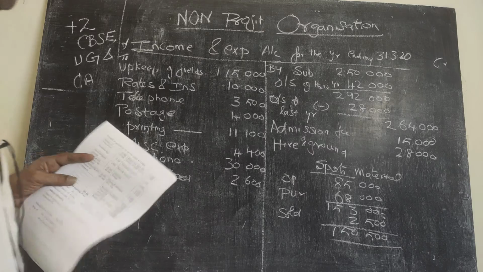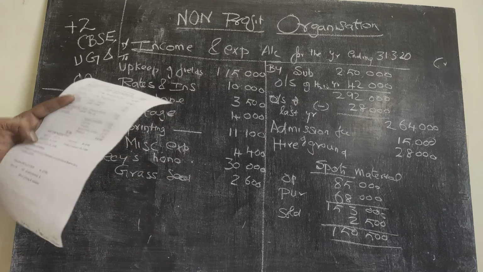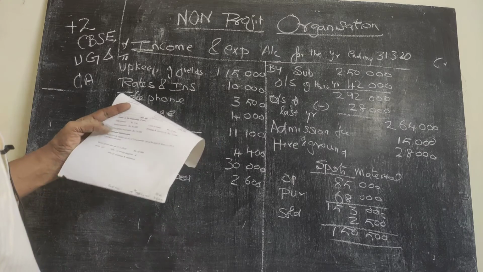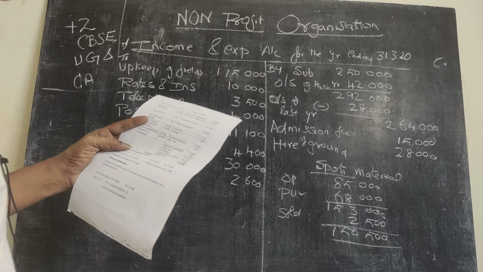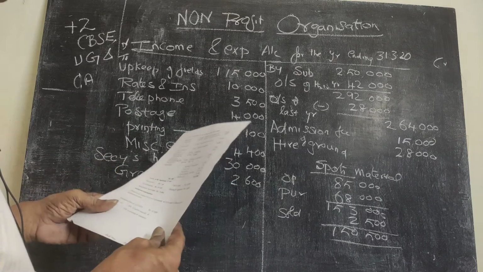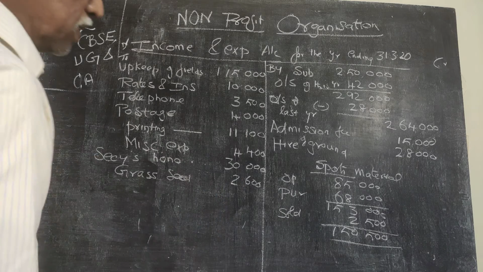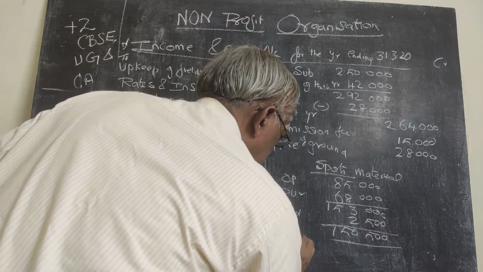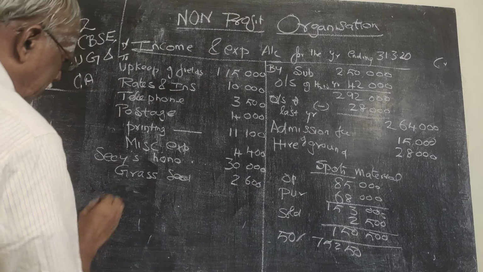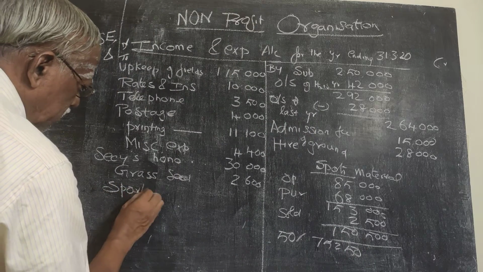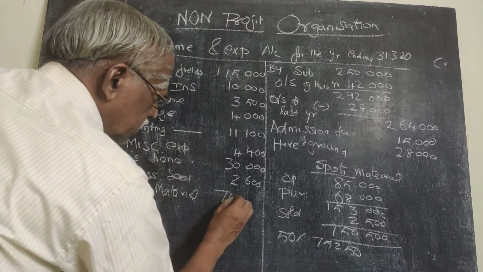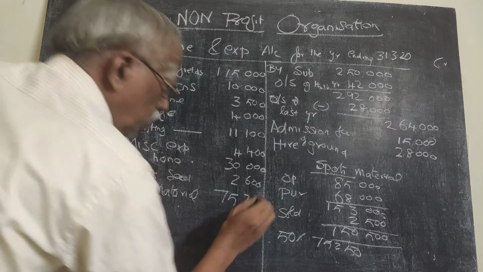So we had opening stock of sports material 85,000, and during this year we have purchased sports material 68,000, and we have sold about 2,500 worth of sports material. Therefore the remaining 1,50,500 should be the closing stock. But what is said is that you write off 50% of this. So 50% of this, just half of that, becomes 75,250. So you take that figure, show the working, and then take this figure. Sports material, 75,250.